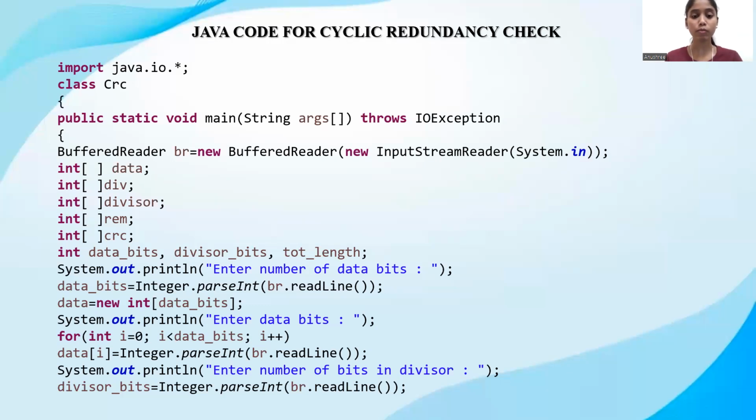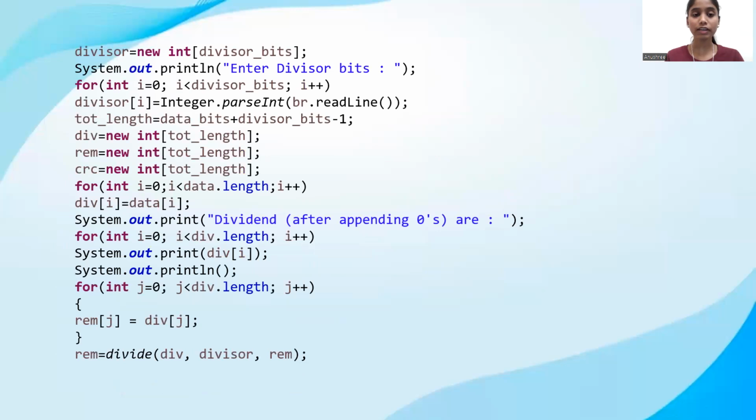Then we ask the user to enter the number of data bits. The user will enter the number of data bits, and then we ask the user to enter the data bits, which are in the form of a binary number, that is 1s and 0s. Then we ask the user to enter the number of bits in the divisor. Then we enter the divisor bits from the user, and using this we calculate the CRC. For CRC, we append zeros: if n is equal to 3, then we append n minus 1, that is 2 zeros, to the data bits that we received from the user. After this appending, we calculate the remainder using the divisor and the CRC bits.